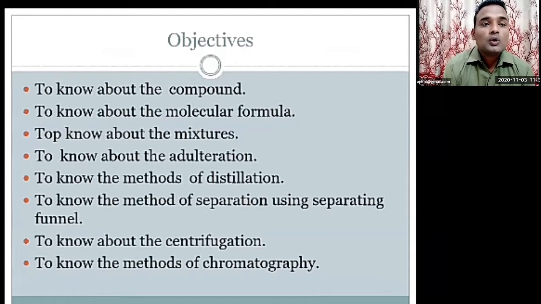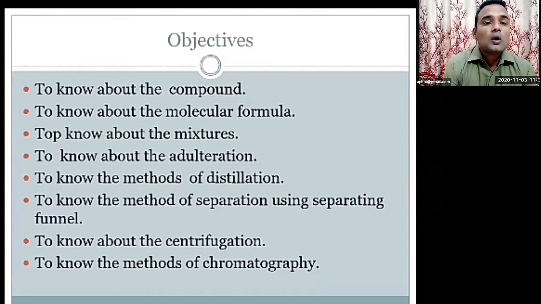Next, to know about the mixtures. So what do we call a mixture? Then to know about the adulterations. To know about the distillation process. These are the processes to separate things. That is the distillation process. This is the first method that we are going to study.